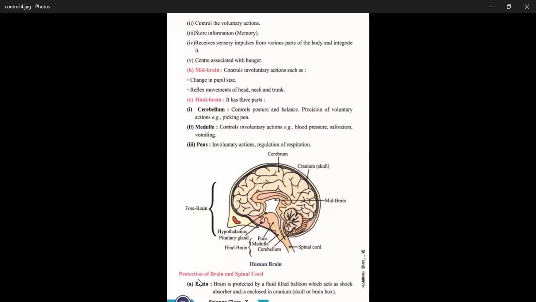So these three membranes are collectively called the meninges. They protect the brain and they are filled with fluid. So they form a balloon-like structure and act as a shock absorbing medium. So the brain is well protected by three membranes, which are filled with fluid, and a hard bone structure that is called the skull or cranium.